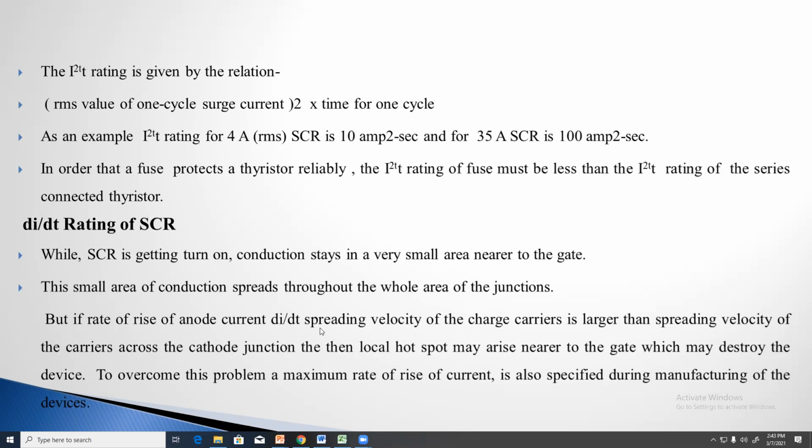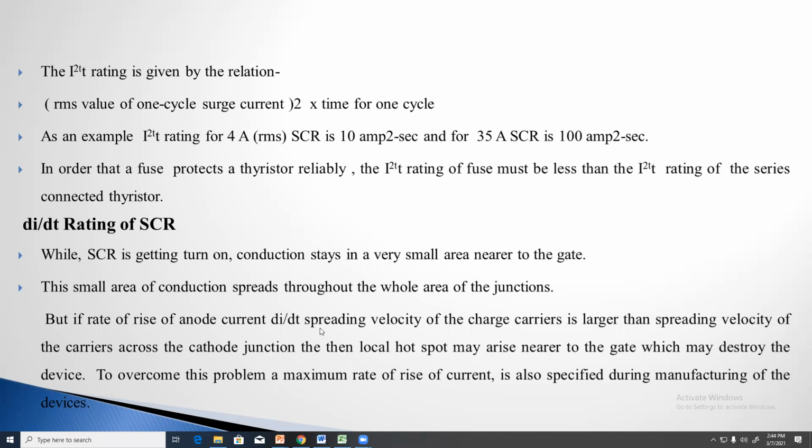If this spreading velocity is very large compared to the spreading velocity of carriers at the cathode junction, then a local hotspot may arise near the gate circuit. If this local hotspot arises near the gate circuit, it will destroy the device.